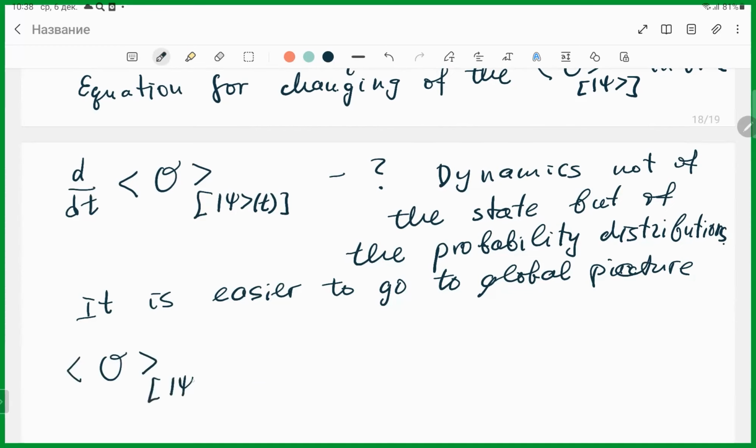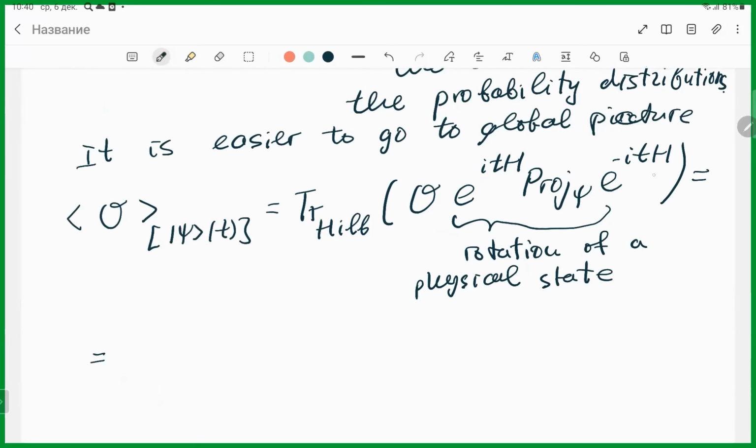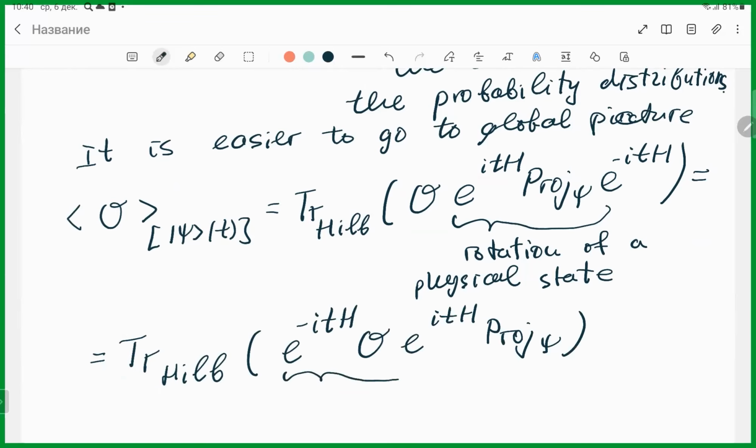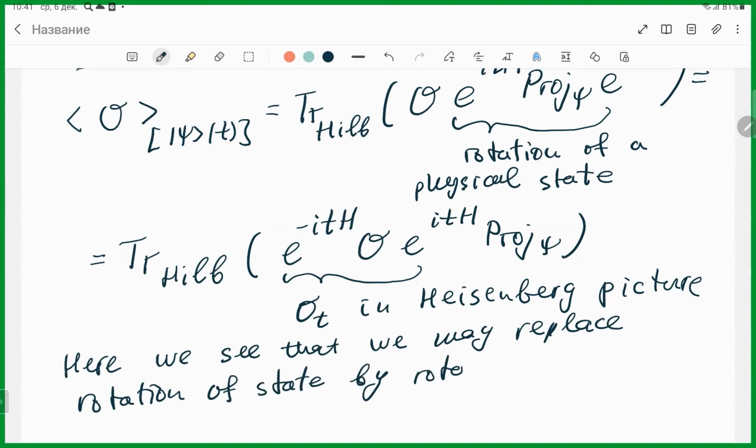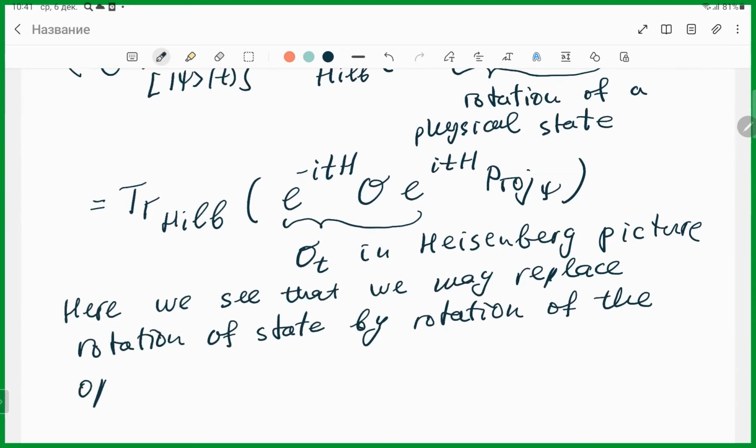The average of O in psi of t is the trace over the Hilbert space of O times the unitary rotation of the projector. I can move the second exponent around the trace to get the trace over the Hilbert space, and we will call this O of t in the Heisenberg picture. Here we see that we may replace rotation of the state by rotation of the operator computed at the same state.